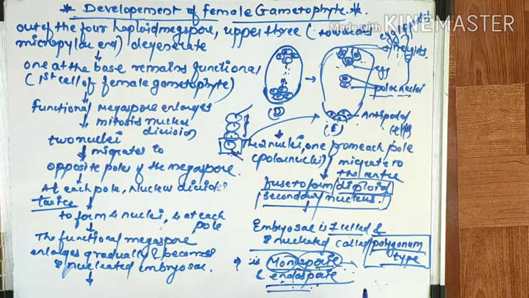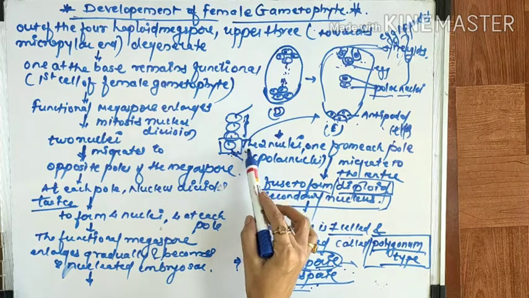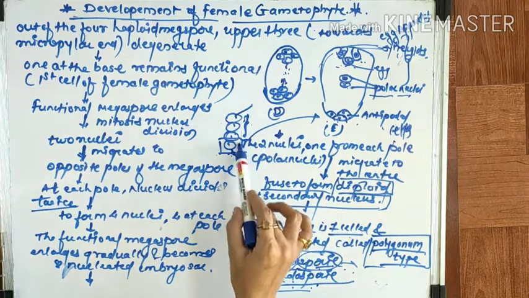In a young ovule, a single hypodermal cell differentiates to form an archesporial cell, which is diploid in nature, and these archesporial cells are collectively known as the nucellus. At maturity, one of these archesporial cells acts as the MMC, the megaspore mother cell. That megaspore mother cell undergoes meiotic division to form 4 haploid megaspores, arranged in a linear tetrad.